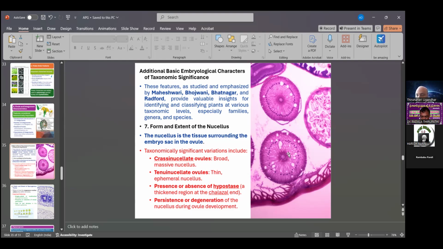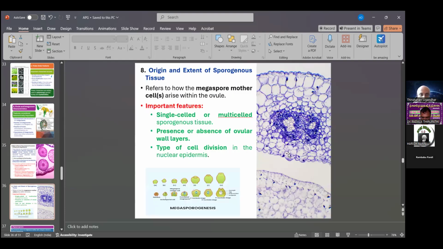The callose end thickenings are one character for identifying phylogenetic relations in plant taxonomy. Then, persistence or degeneration of the nucellus during ovule development. These are also major characters, important in the relation of embryology to plant taxonomy. The 7th one is also called the extent of the nucellus. But the 8th one is the origin and extent of sporogenous tissues.